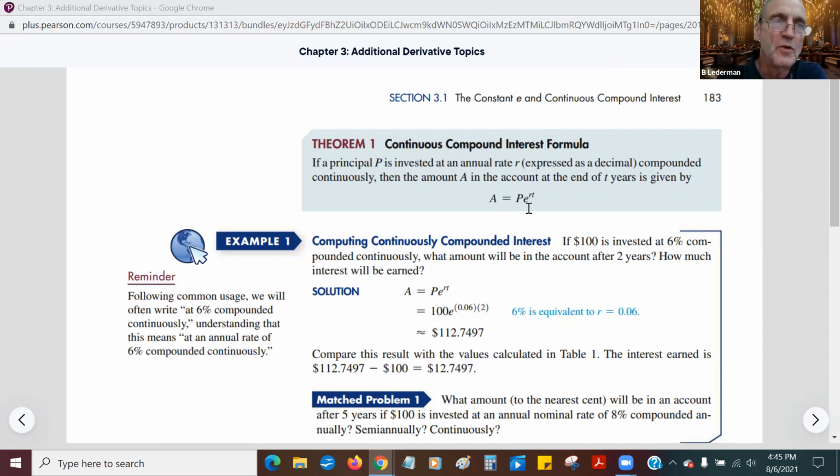E is that number, 2.718. R is the annual interest rate, and of course you have to write it as a decimal. And T is the time in years. So it's a number of years.